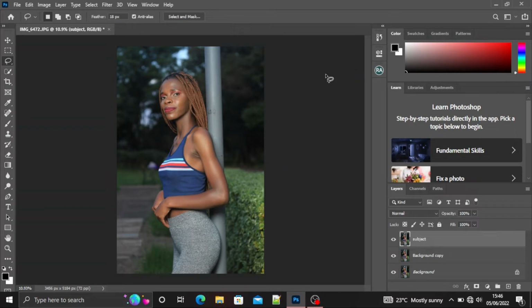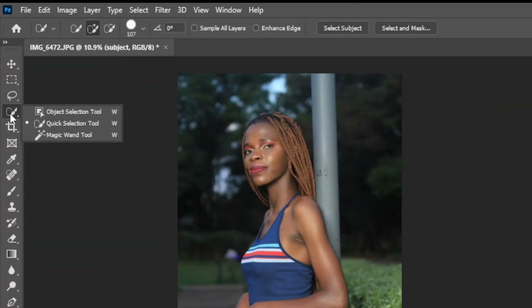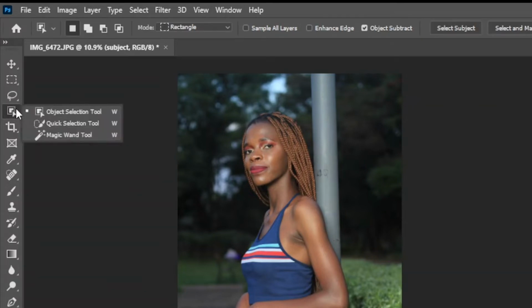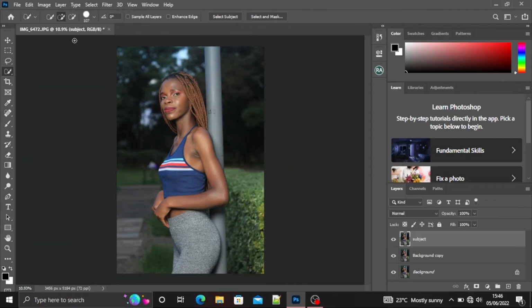Now, we want to separate the model from the background so that we can blur the background without affecting the model. So make sure you've selected the subject layer here. We are going to start selecting the model. A quick way of doing this is to use the object selection tool, but it's not very precise. So we are going to use the quick selection tool.